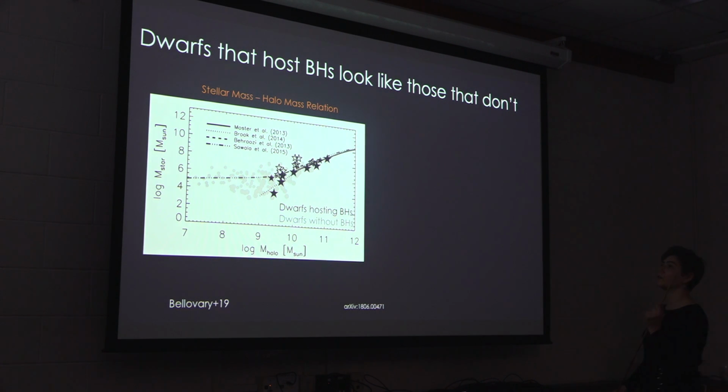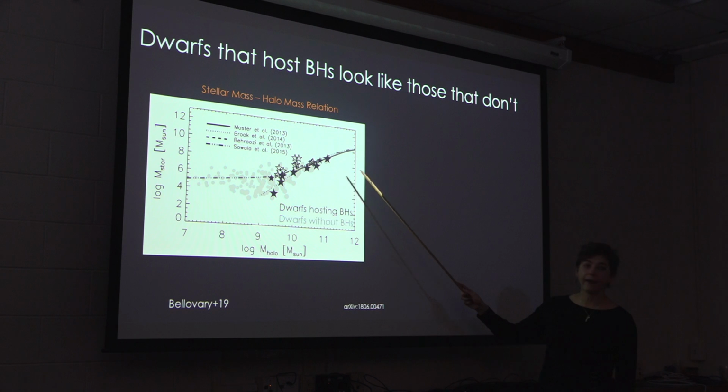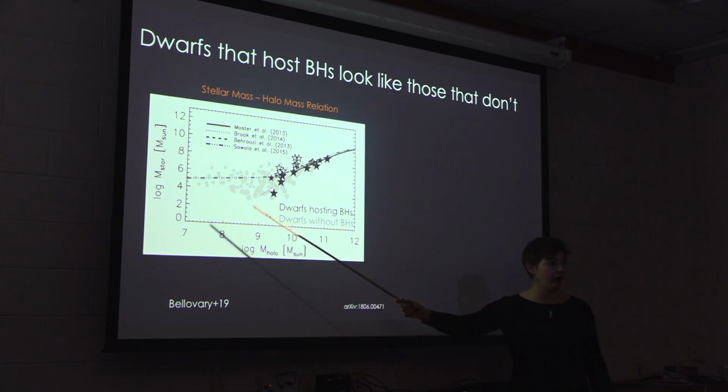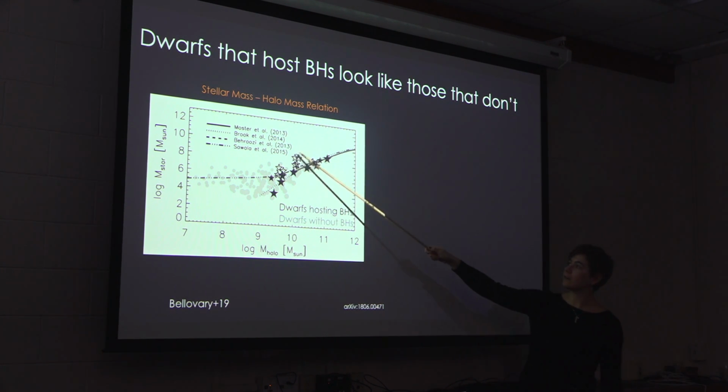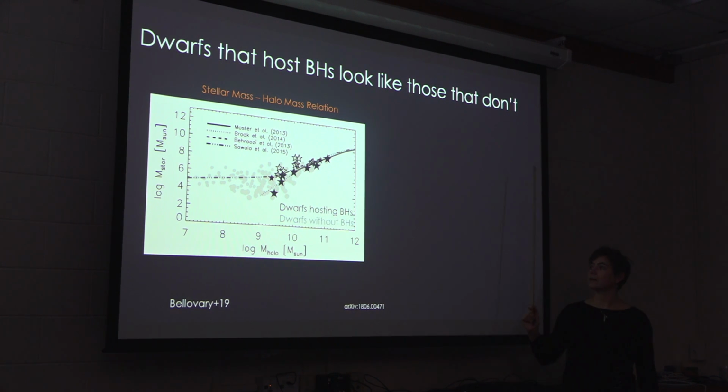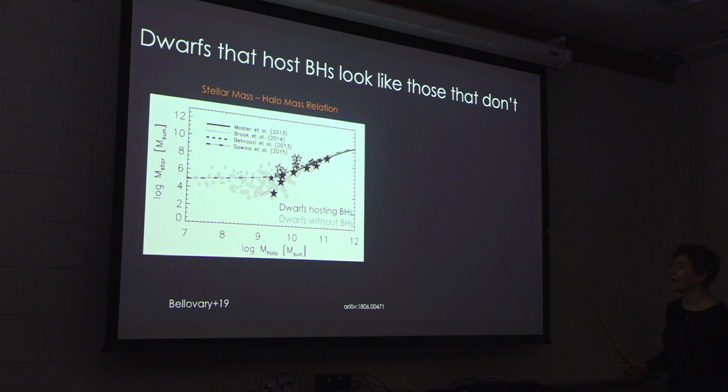So this figure shows the stellar mass-halo mass relation. All of the galaxies in the entire simulation are gray. The ones that have black holes are stars, and the open stars are the ones in the Justice League with the Milky Ways, and the solid stars are the ones in the MARVEL-ous dwarfs that are isolated.